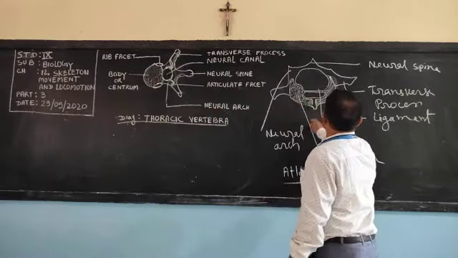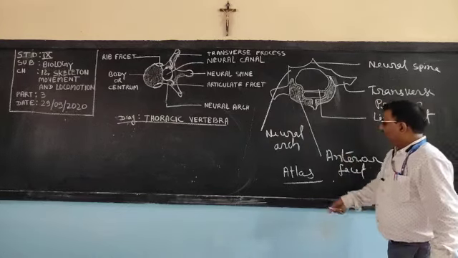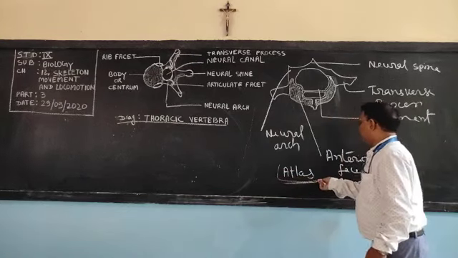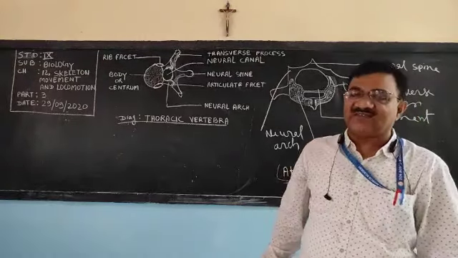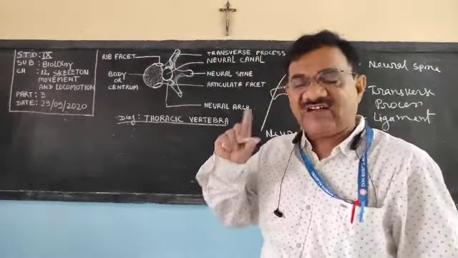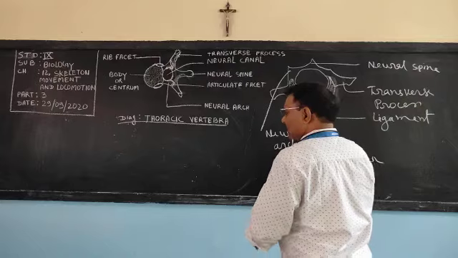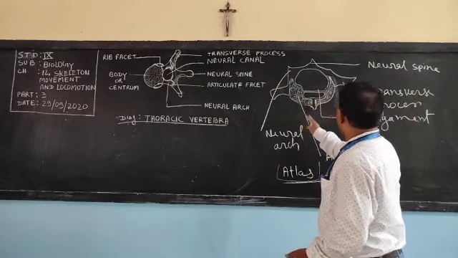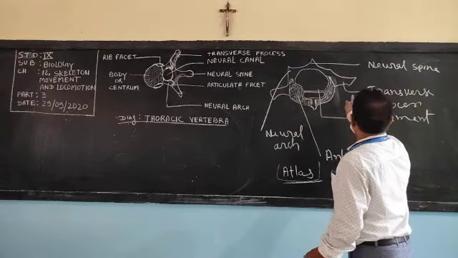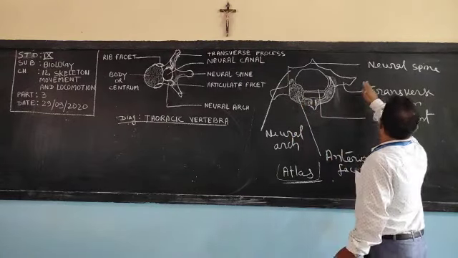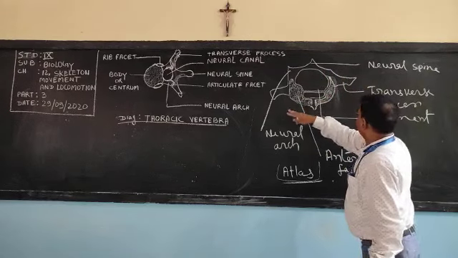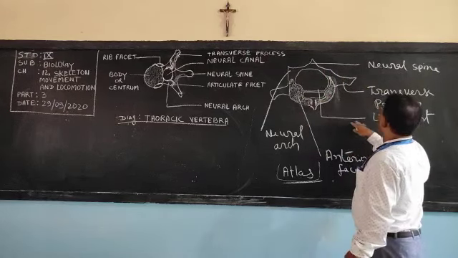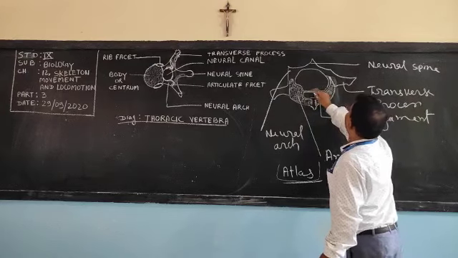Now coming to this side, see here, this is the diagram of the atlas, the first bone of the cervical. The first neck bone is the atlas, the next one is the axis. You can see what is there in the atlas: neural spine, transverse process, and ligament.